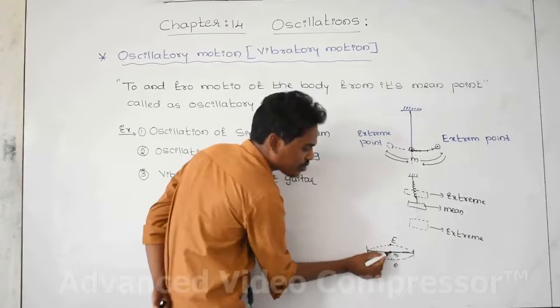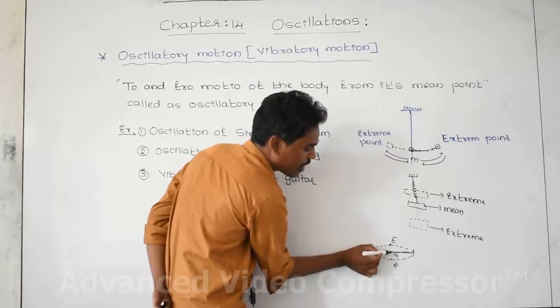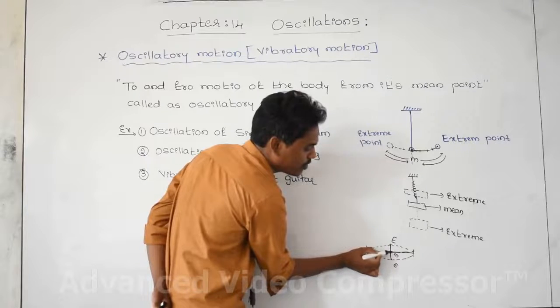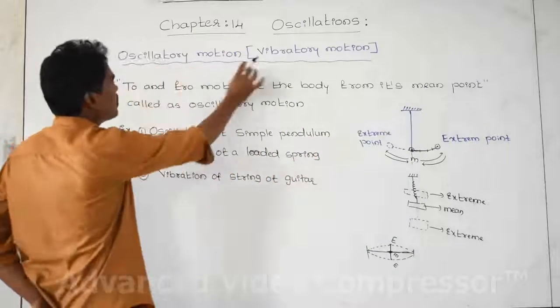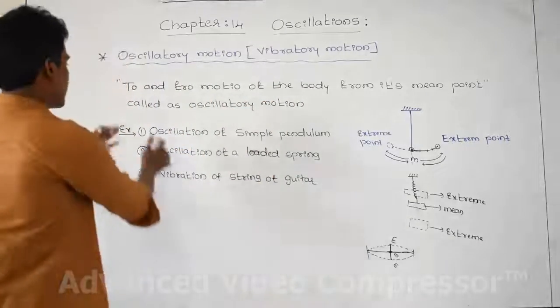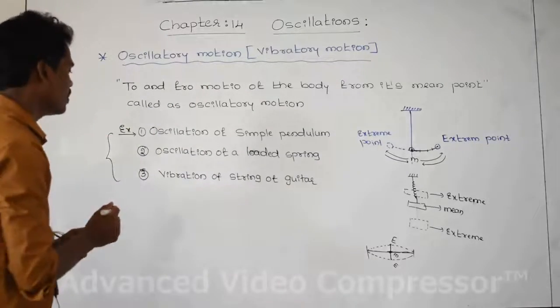If you disturb this wire, it is moving up, again coming down, again moving down, again coming to the same point. Again this is to, this is fro. From the mean point, to and fro motion. That's why it is also oscillatory motion or vibratory motion. And these are common examples for oscillatory motion or vibratory motion.